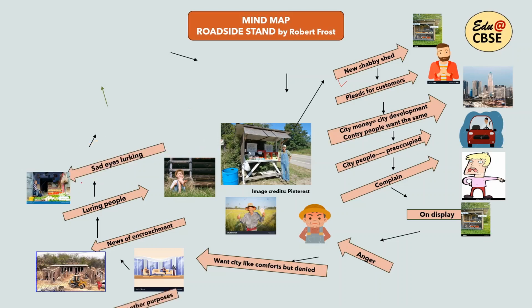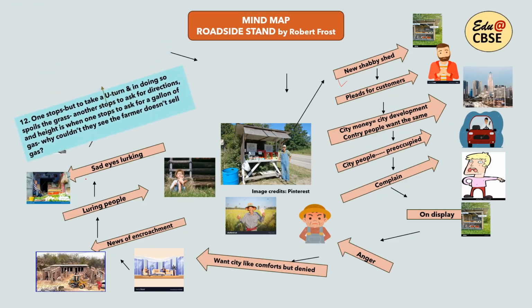But then the poet says, a few cars do stop, but they stop for some other purpose. For what purpose do they stop there if not for buying things? One stops but to take a U-turn, and in doing so, that car spoils the grass in front of that stand. Then another stops to ask for directions. And the height is when one stops to ask for a gallon of gas. Now, this makes the farmer angry. He feels, why couldn't these people see that I'm not selling gas? I'm selling things that are on display. So why can't they come and buy those things? So this makes the farmer angry.